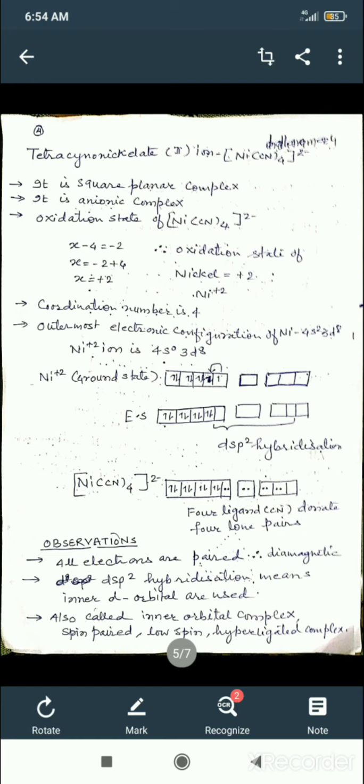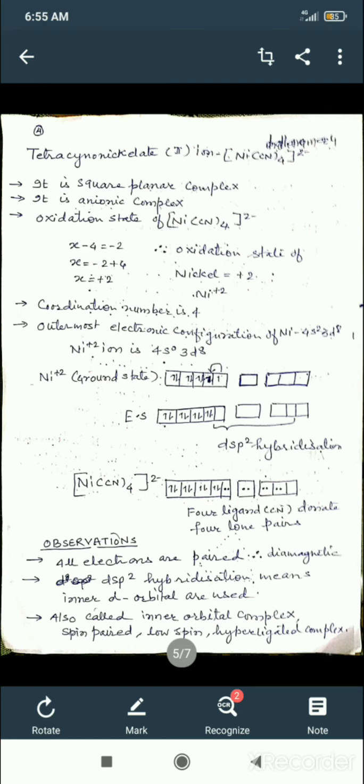The name of the complex is tetracyanonickelate. Why nickelate? Because the charge on the complex is negative, minus on the complex, then you have to use ate. So tetracyanonickelate(II). How to calculate the charge?